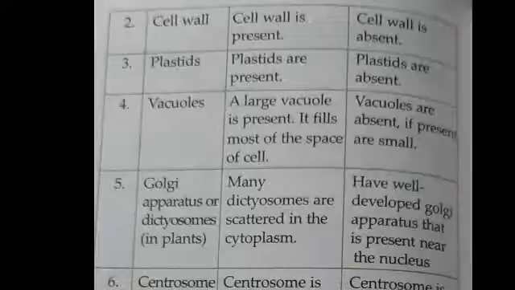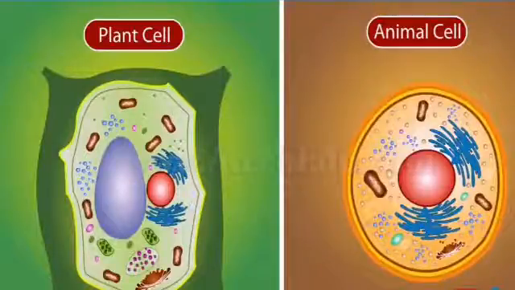Now, let us compare plant and animal cell. Is it okay, students? Yeah, the comparison between plant and animal cell. Look at the screen and the diagram. See, students, let us see now size in plant cell and animal cell. Plant cells are large in size with distinct outlines, whereas animal cells are smaller than the plant cell. Is it clear, Nana? Yeah.